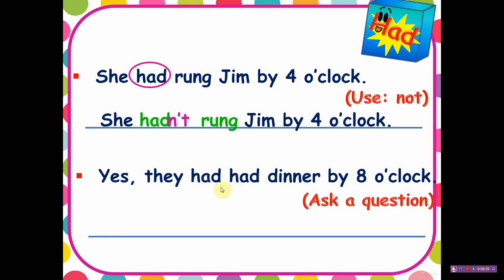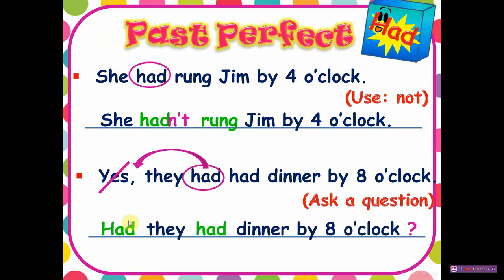Had is the queen, and had, the second had, is the past participle of the main action of the verb, which is having dinner. Okay, so can I ask a question? Okay, of course, number one, I have to cross out. Yes, and I will make the scissor. So, had they had dinner by 8 o'clock? So that's it. It's very easy.